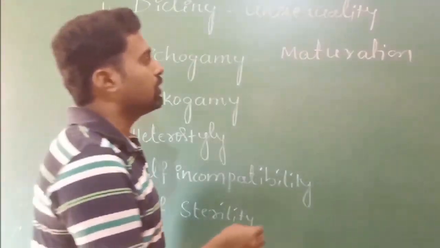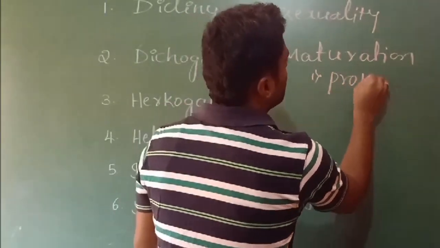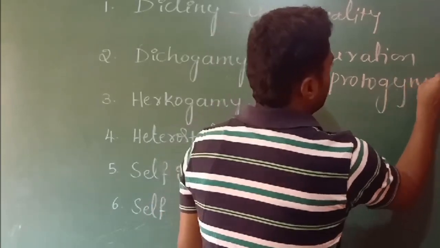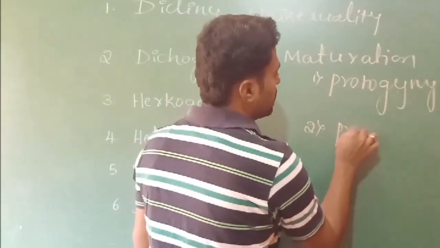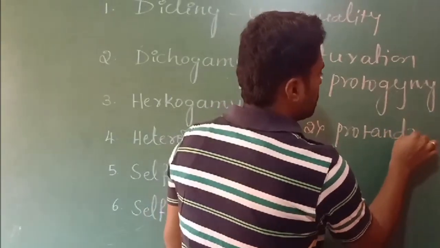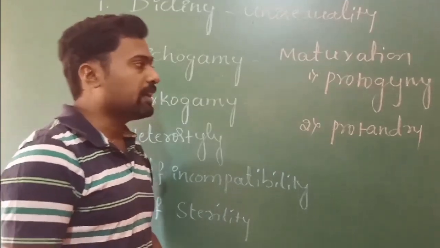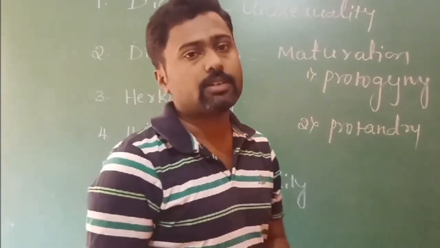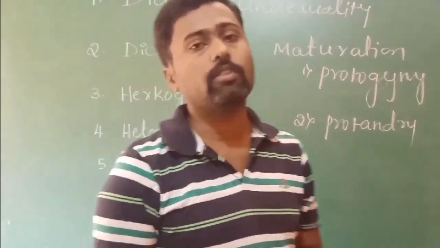In this we refer to two terms. One is protogyny, and another one is protandry. Protogyny is the maturation of the gynoecium before the maturation of the androecium.